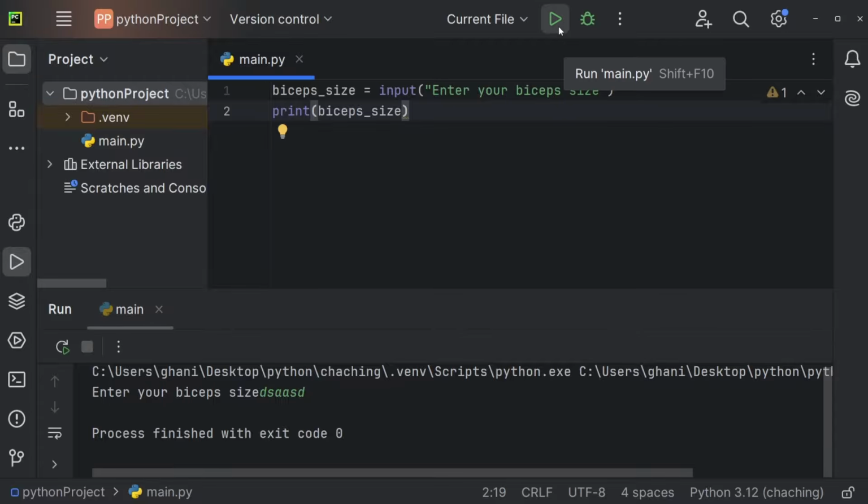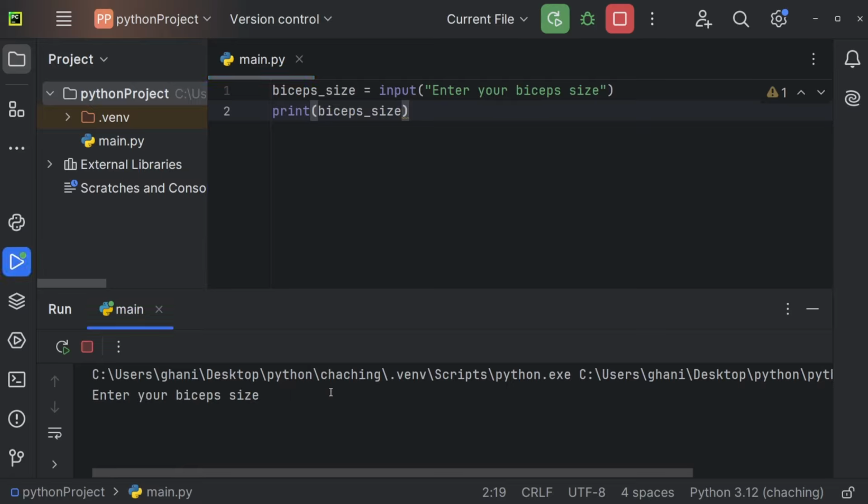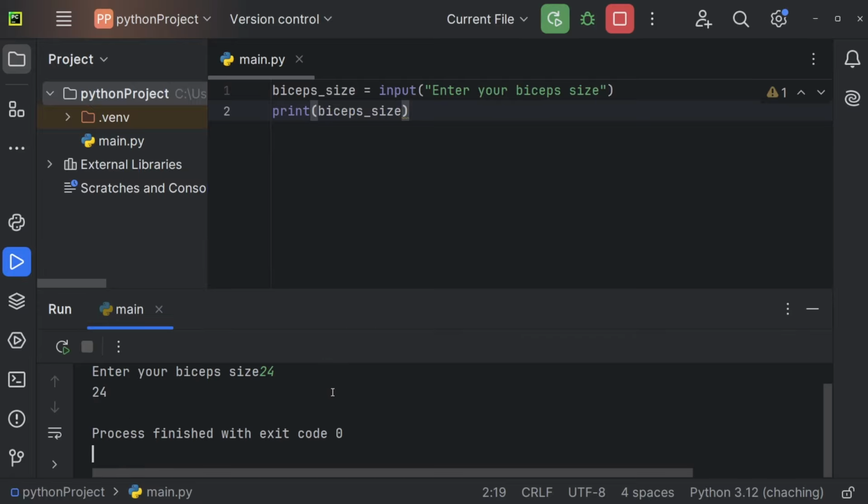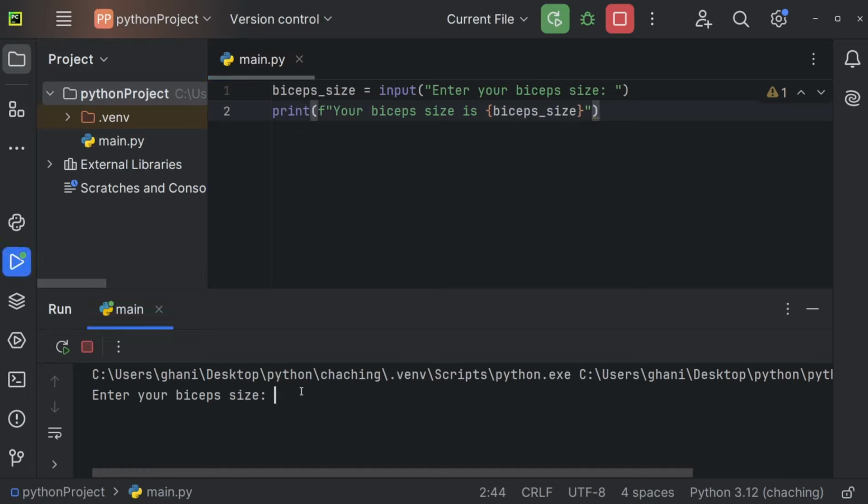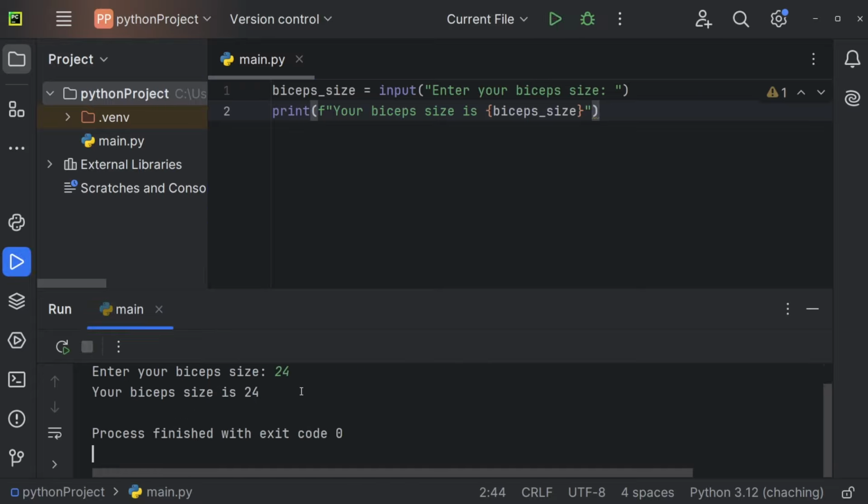And I'm going to run the program again. I'm first going to enter my size, so 24. And now we will print 24 in the console. And let's make this a little bit nicer. So colon, space, print, and let's use an f-string again. So f, your biceps size is, and let's insert our biceps size right here. Let me run the program. Biceps size, maybe 24. Your biceps size is 24. So this is how you get user input in Python.